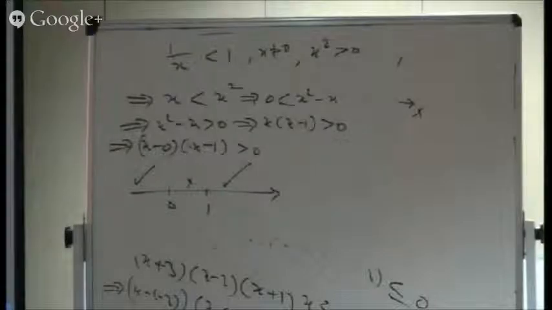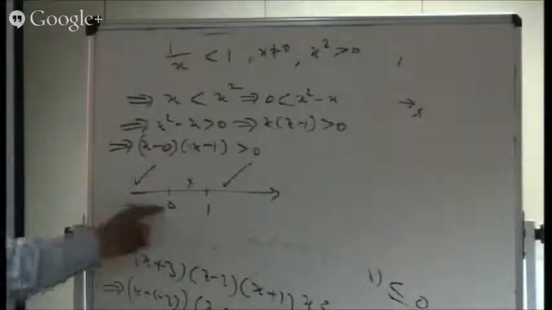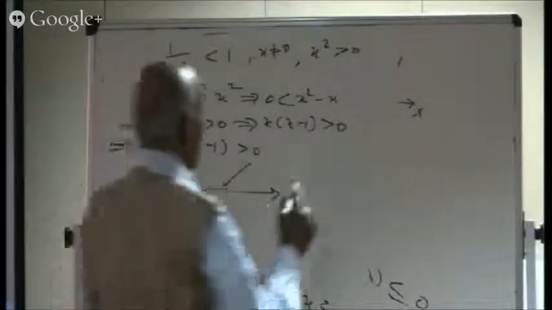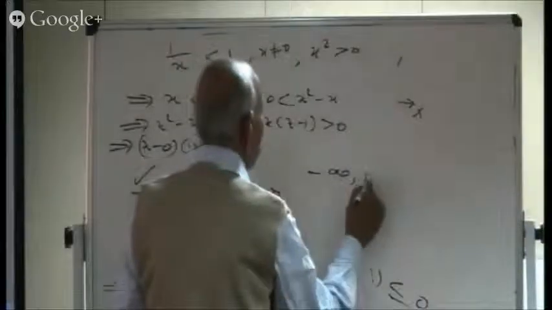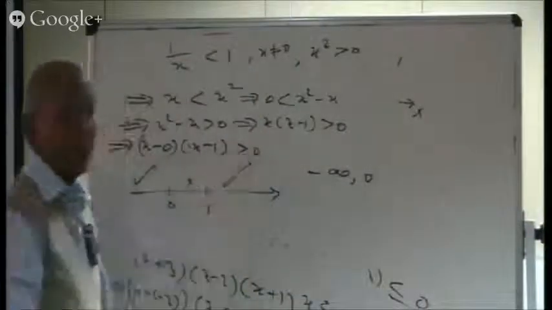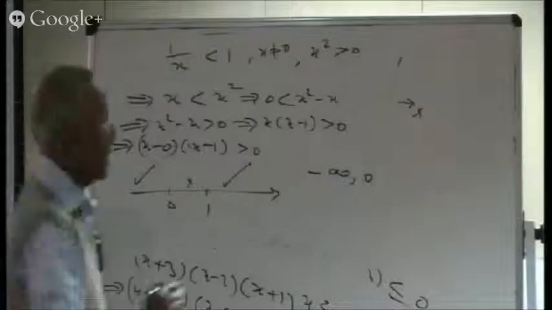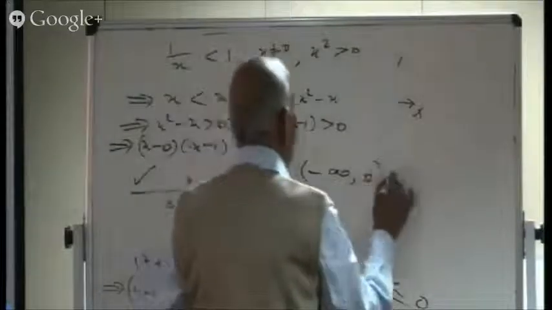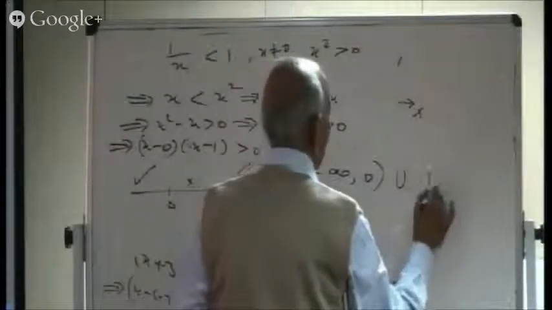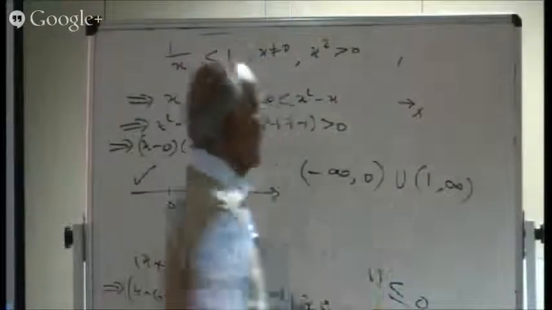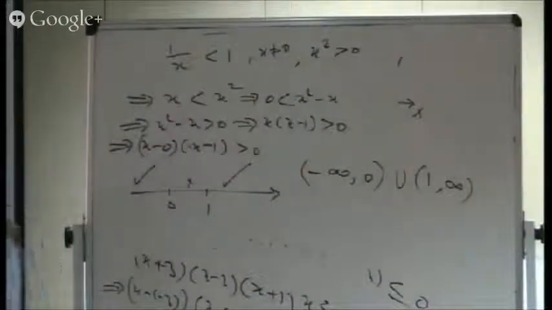Is it right? So what about the answers now? So they are the answers. So what is the solution now? The solution is minus infinity to 0. Equality is not there. So that means open interval, and here the union is 1 to infinity. So this is a far better method than raising those cases. I have saved you from all that botheration of those cases and put things in a proper way.